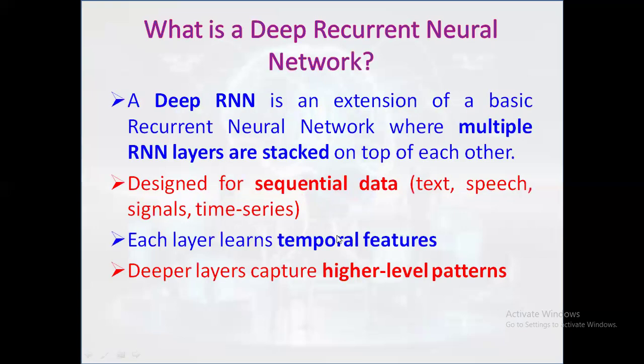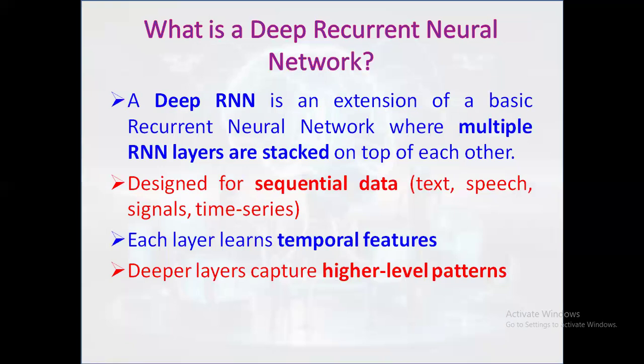First, what is a deep recurrent neural network? A deep RNN is an extension of a basic RNN where multiple RNN layers are stacked. That means a deep RNN is formed by placing one RNN layer on top of another.